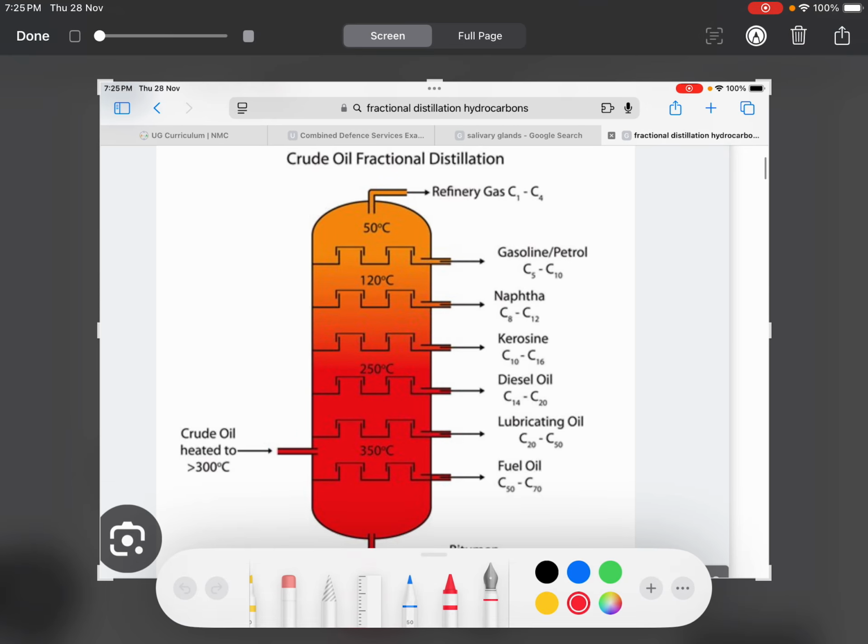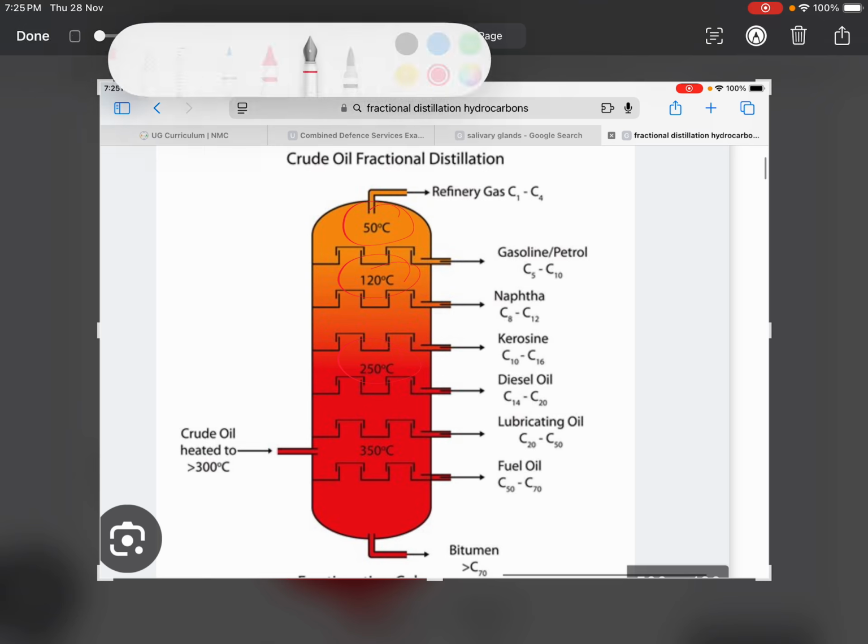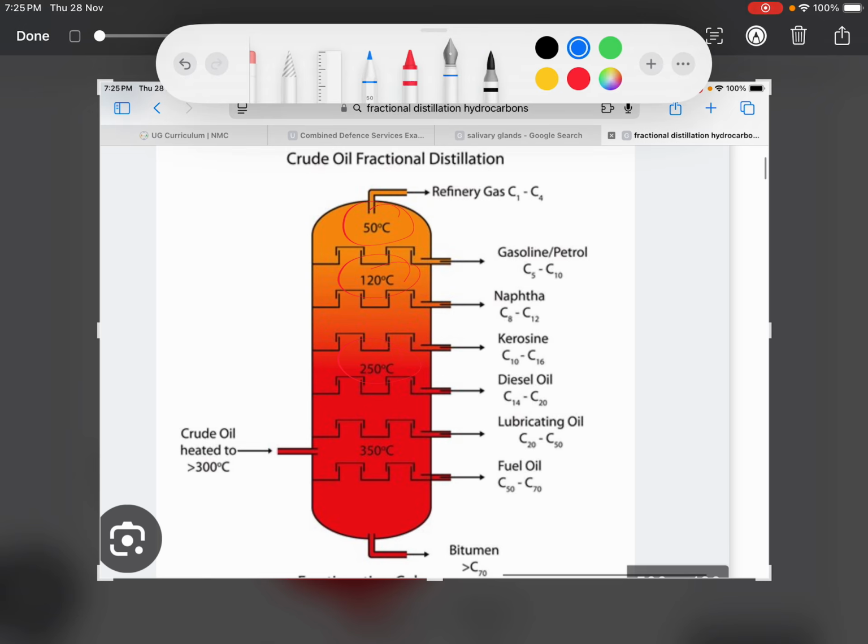As you can see, it's a chamber where there are different temperature zones in each compartment. Here is a 50 degrees Celsius zone, and here is a different temperature zone.